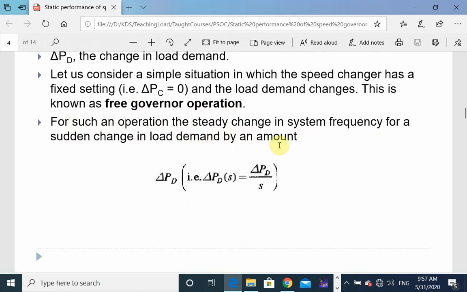Now we consider that there is a step change, or sudden change, in load demand. Whenever there is a step change or sudden change in load demand, it is represented as delta PD(s) equal to delta PD by s. The s-domain representation is equal to the constant value divided by s.